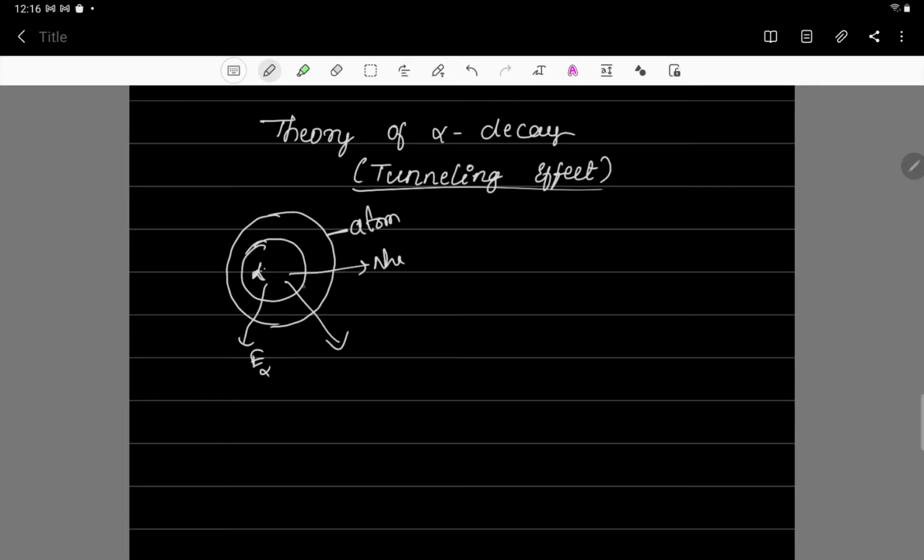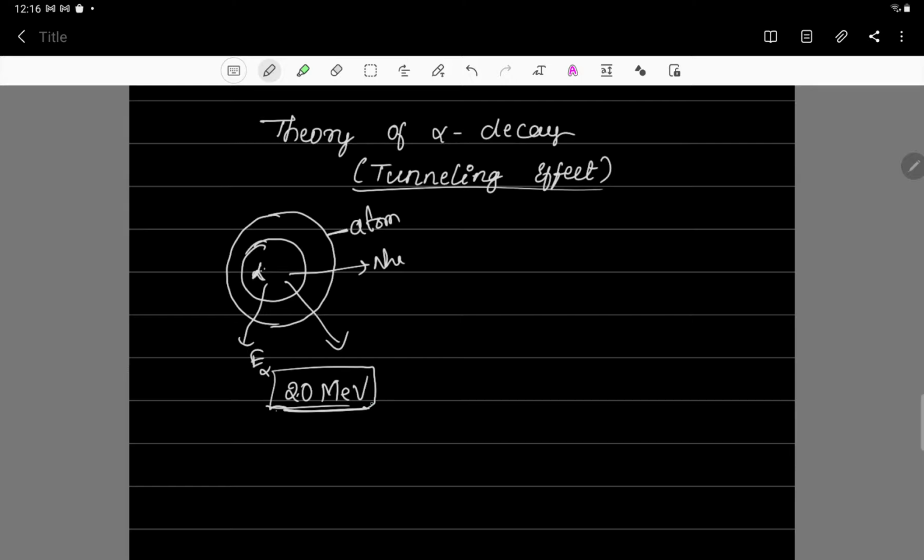So the minimum energy that the alpha particle present inside the nucleus should have is almost equal to 20 mega electron volt. If the energy of the alpha particle is greater than 20 mega electron volt, then the alpha particle could come out of the nucleus. If the energy is less than 20 mega electron volts, then the alpha particle will be there inside the nucleus.